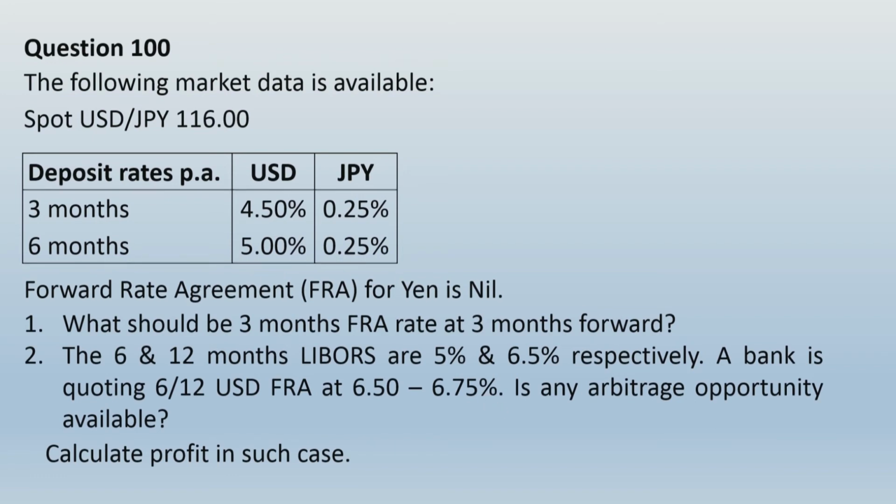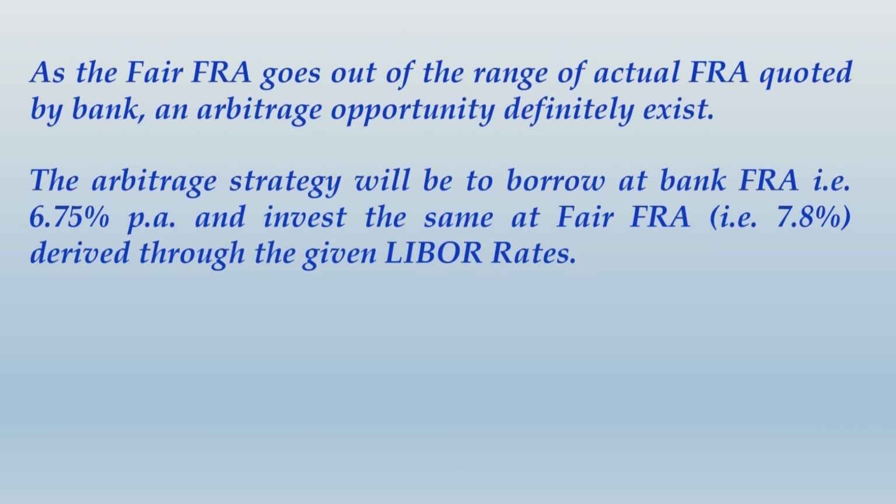So let us continue back with the solution. So here again we are back to the solution. We would say, as the fair FRA goes out of the range of actual FRA quoted by the bank, an arbitrage opportunity definitely exists. The arbitrage strategy will be to borrow at the bank FRA rate, that is 6.75% per annum, and invest the same at the fair FRA rate, that is 7.8%, derived through the given LIBOR rates. Now how this would work, we will plan the arbitrage process properly. First, write up this much quickly.